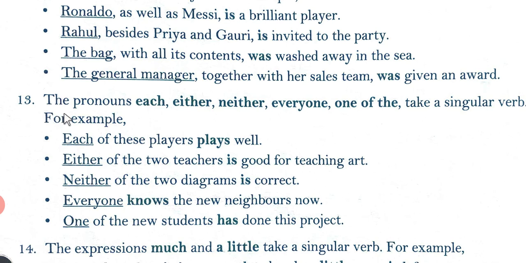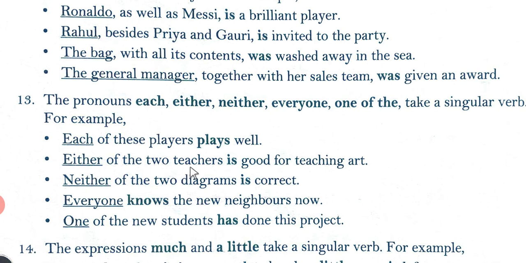Next, see the pronouns each, either, neither, every, one of the take a singular verb. For example, each of these players plays well. So here, a simple example, plays.